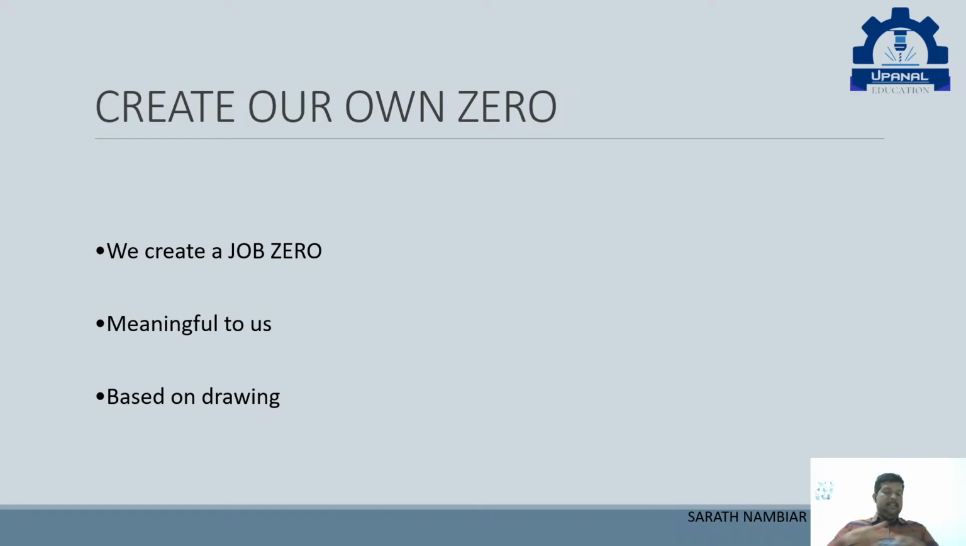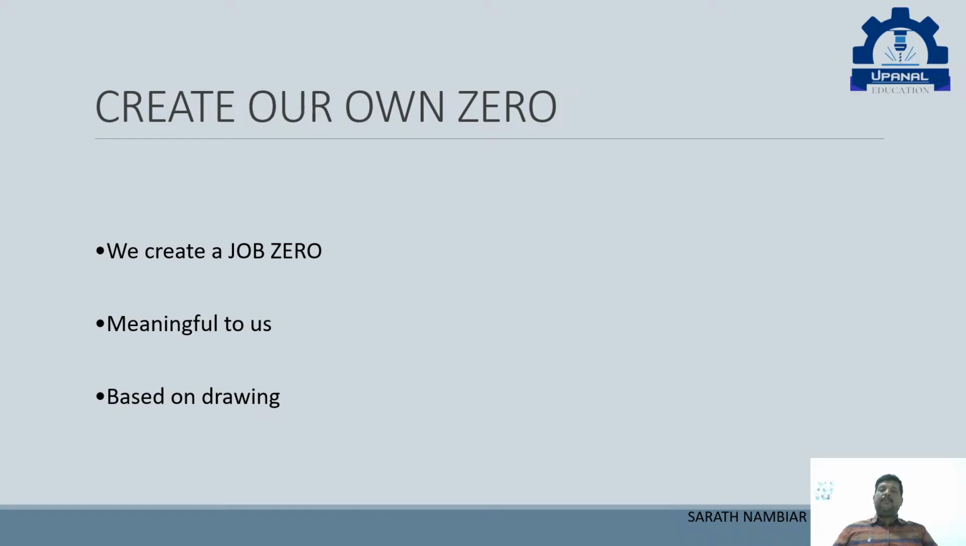See, this is our machine bed, and this is our job. This job can be here, anywhere, here or here or here, right? The machine zero will be in this fixed point. So for a work which is here, we cannot use this point, right? That's why we use the job zero for the workpiece, or the work zero.